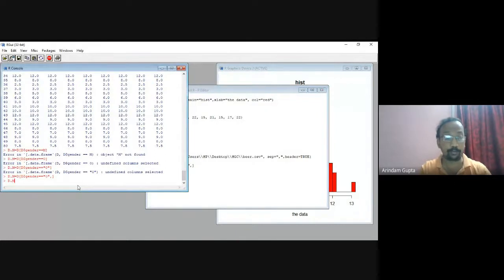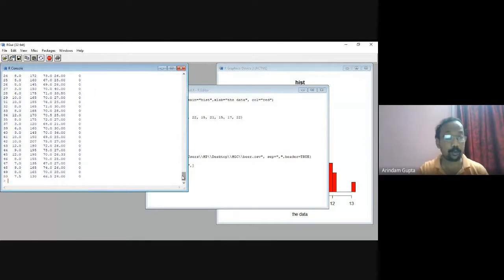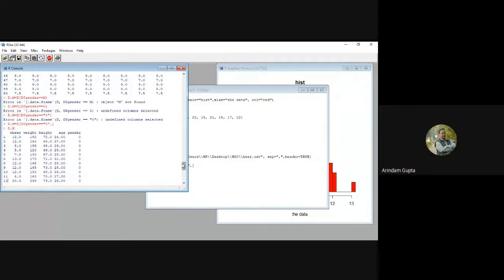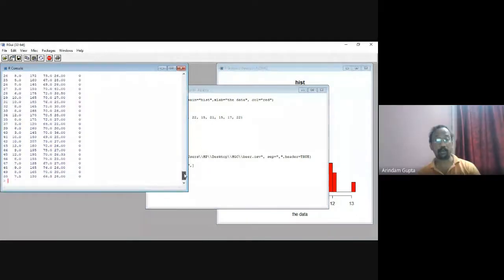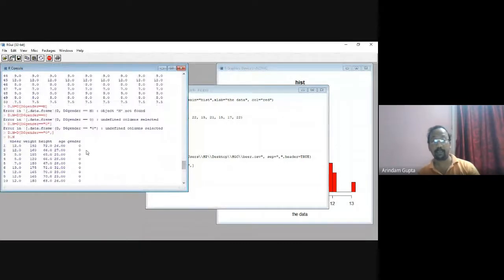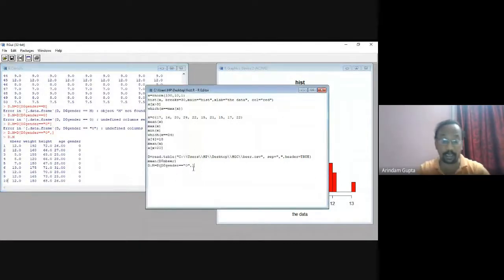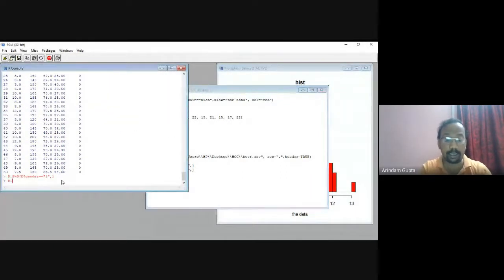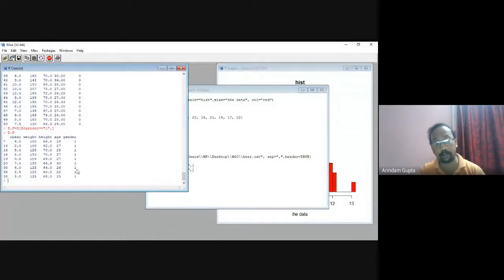Got it? Only 0 male data are there. In the gender last column, check, only 0. And another is female data, D dot F equal to 1. Now D dot F all are 1.